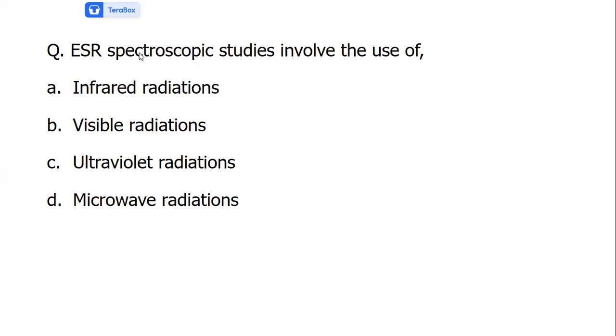ESR spectroscopic studies involve the use of infrared radiation, visible radiation, ultraviolet radiation, or microwave radiation. The correct option is option D, microwave radiation.